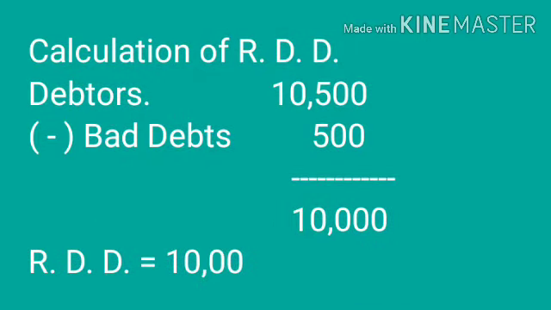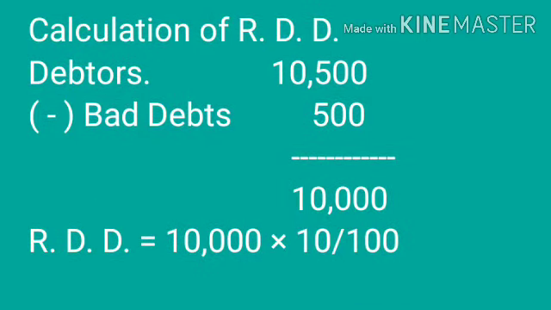We calculate RDD on rupees 10,000. 10,000 into 10 divided by 100 is equal to 1,000.